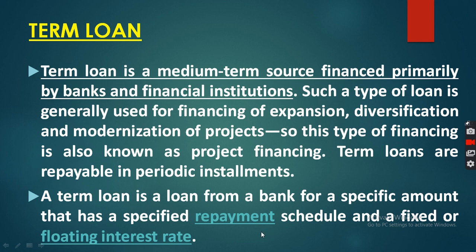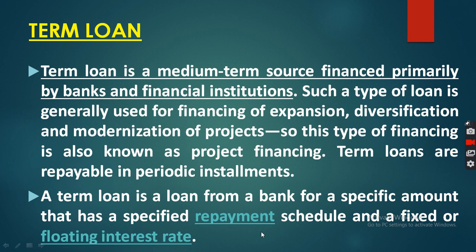Clear? A term loan is a loan from a bank for a specific amount that has a specified repayment schedule and fixed or floating interest. Fixed interest or floating. Floating means variable, changing. The interest rate will change according to the current market condition. Either the bank will charge fixed interest or variable interest. So whenever a company needs finance for future expansion, modernization, installation of new technology, or diversification, at that time the company has to take a borrowed amount as a loan from the bank.